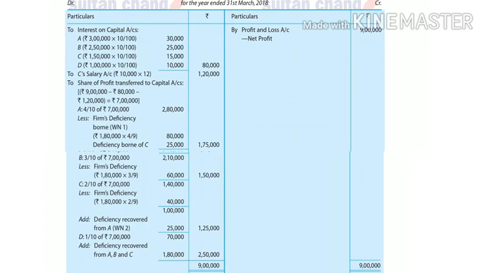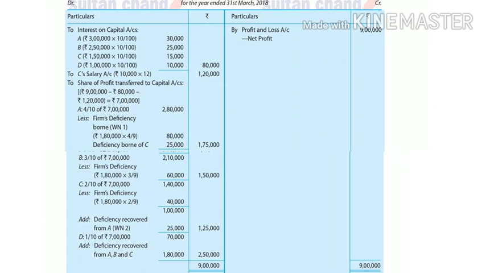So you can again see the profit and loss appropriation. Understand that here D has been guaranteed 2 lakh 50, excluding all, only profit 2 lakh 50. He got only 70,000. Shortage of 1 lakh 80 was borne by 3 partners in their respective ratio, 4:3:2. Okay, that's over. Now next comes C's guarantee. C has been guaranteed an amount of 2 lakh 60, but that 2 lakh 60 is profit plus his interest on capital plus his salary.